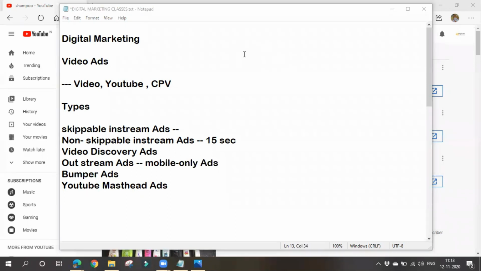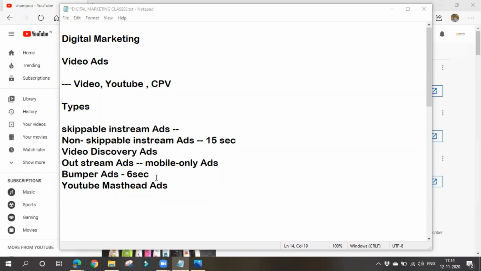Next thing is bumper ads. These bumper ads are 6 seconds or even less than that. These are also non-skippable ads. They might be even shorter. These ads will also play before, during, or after another video, and viewers cannot skip these ads.